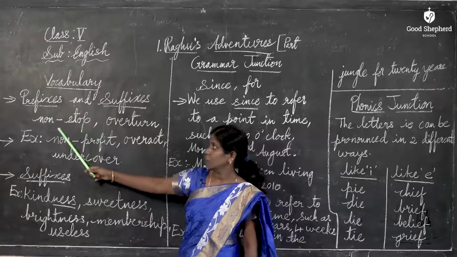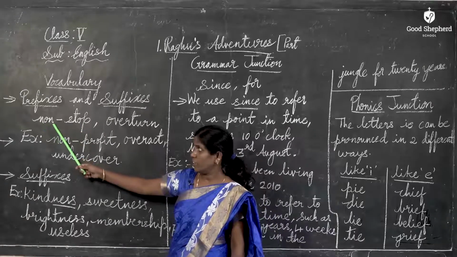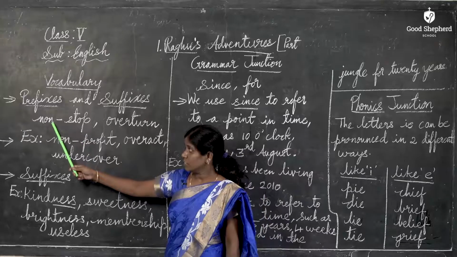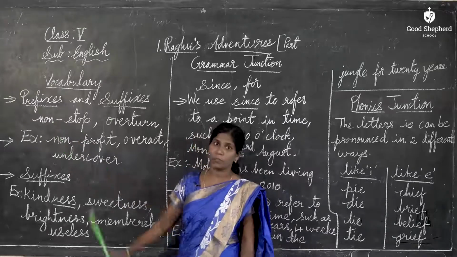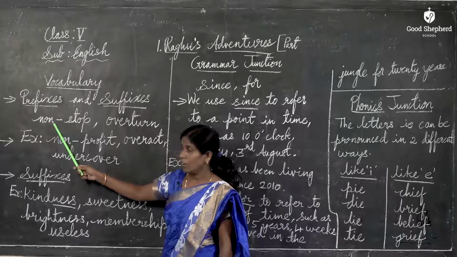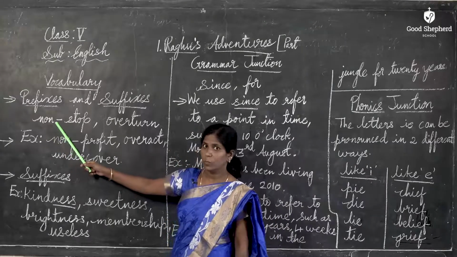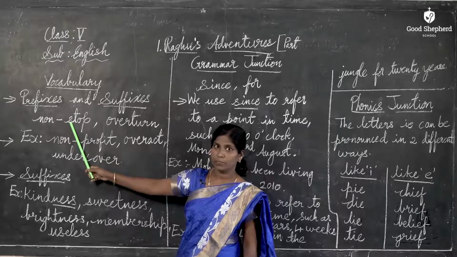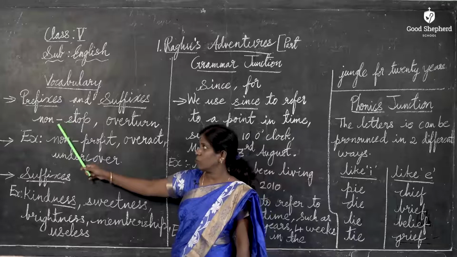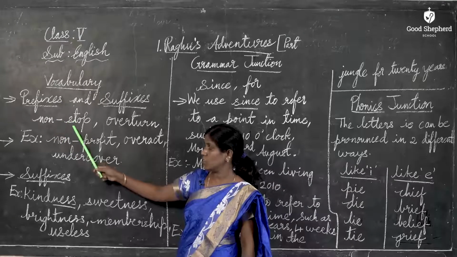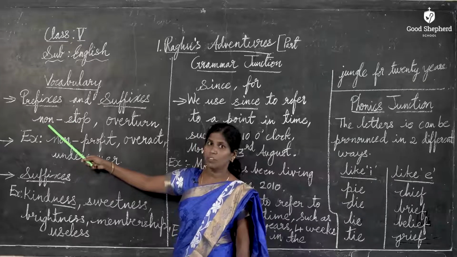By adding non to the word stop, the word formed is non-stop. So here non is a prefix. Prefix is added in front of a word. So it is known as prefix. From this word non-stop, non is a prefix.